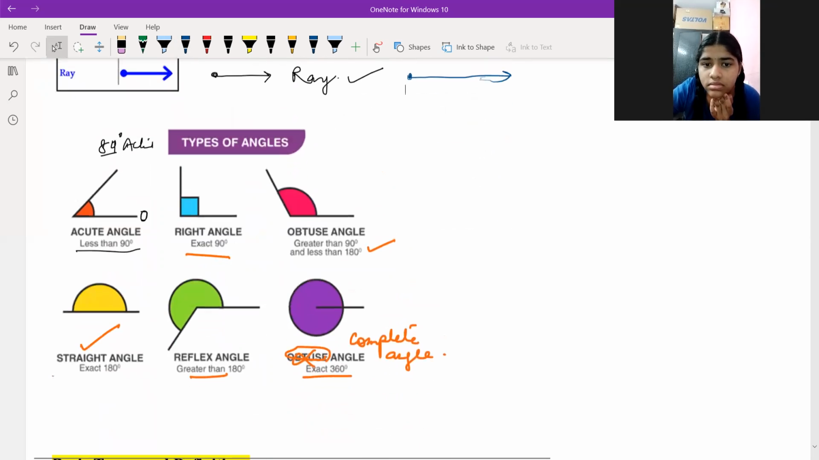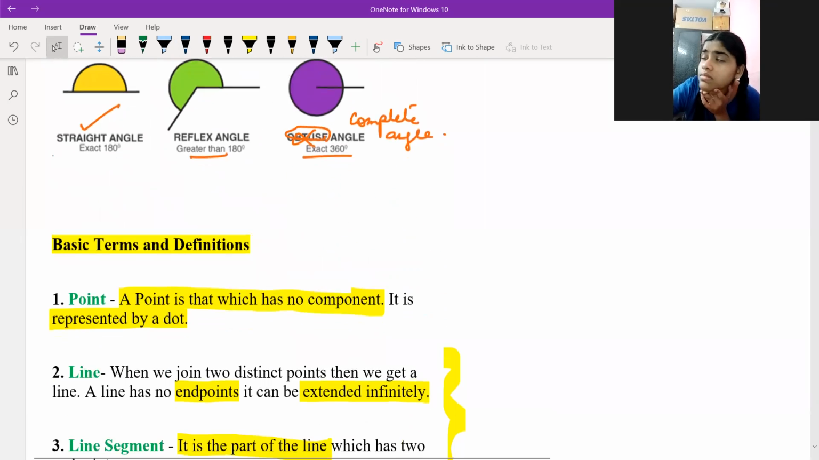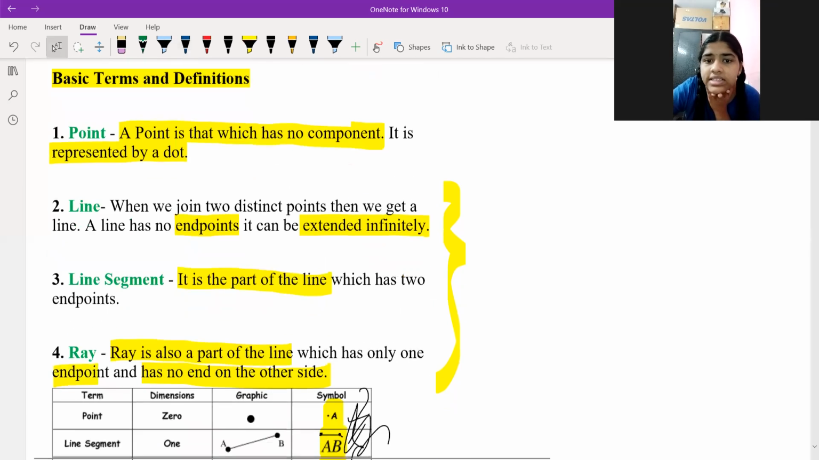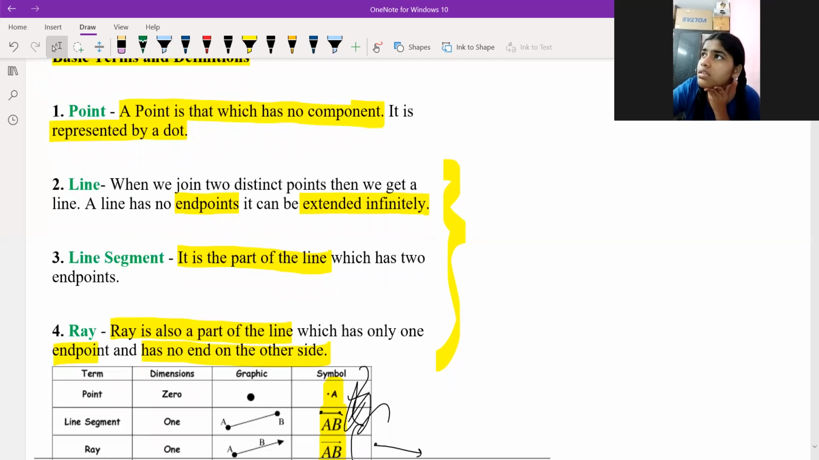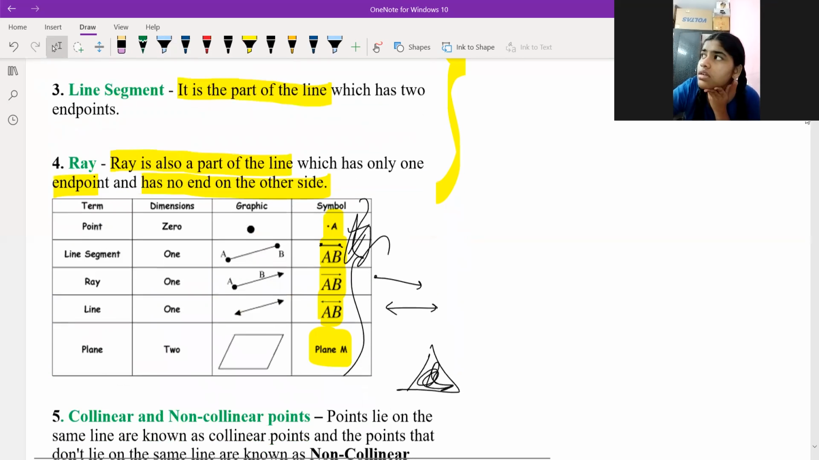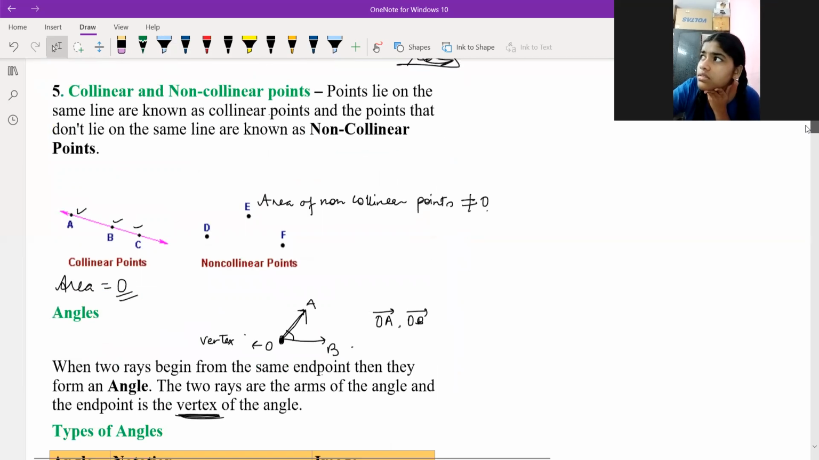Next, types of angles. Do you know all these types of angles? Yes, sir. No doubt in this, correct? Yeah, sir. So tell me, what is a reflex angle? A reflex angle is more than 180 and less than 360. All right, fine. What are collinear and non-collinear points?